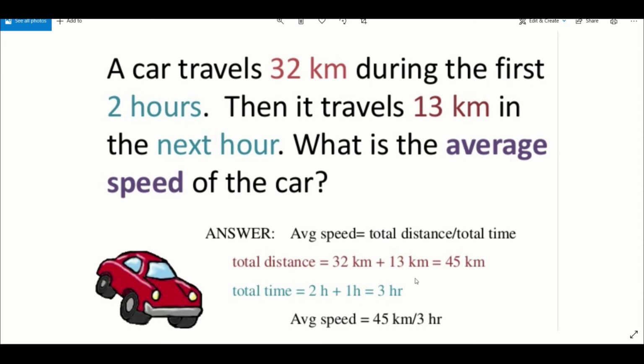That is 3 hours. So 45 kilometers per 3 hours, you can find it like this, or you can divide 45 by 3 and that will give you 15 kilometers per hour. That means the car has traveled on average at 15 kilometers per hour.